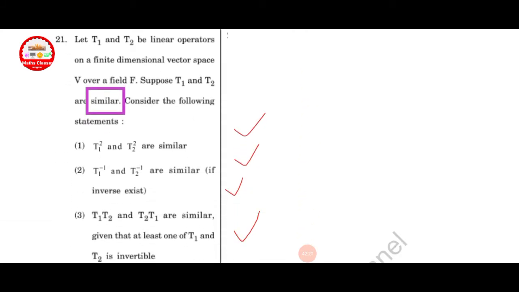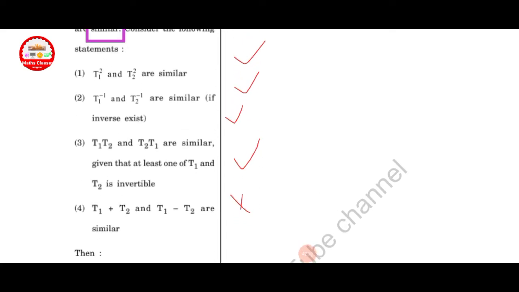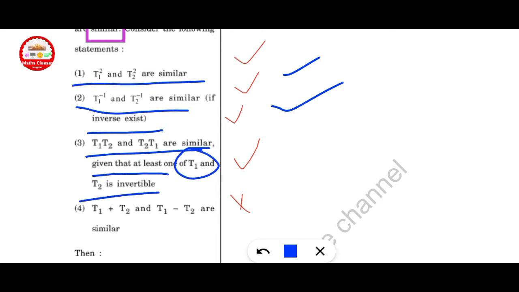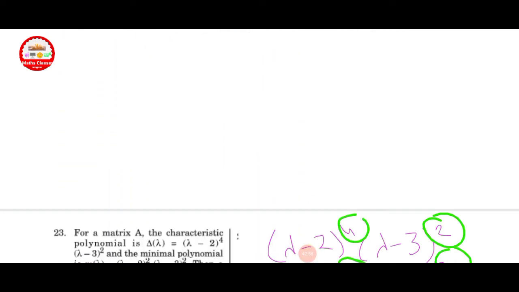Let T1 and T2 be linear operators on a finite dimensional vector space V over a field F. Suppose T1 and T2 are similar, then which of the following statements is the correct here. Here given T1 square and T2 square are similar, this is correct. T1 inverse and T2 inverse are similar if inverse exists, this is correct. T1 T2 and T2 T1 are similar given that at least one of T1 and T2 is invertible, this is also correct. T1 plus T2 and T1 minus T2 are similar, this is incorrect. A, B, C are correct here, so option D is correct.